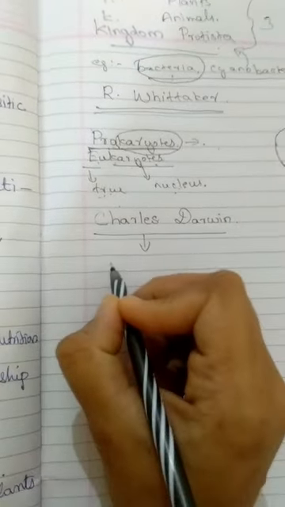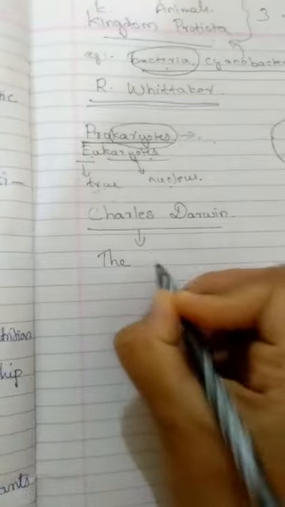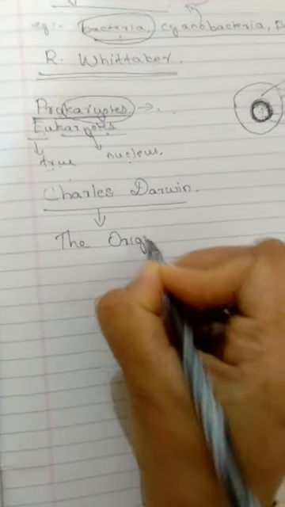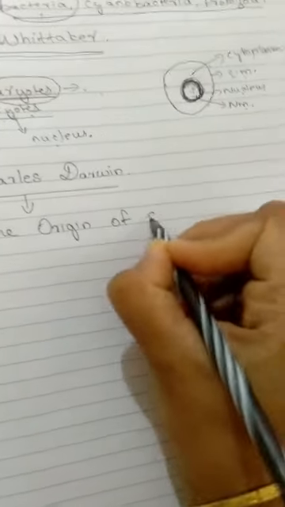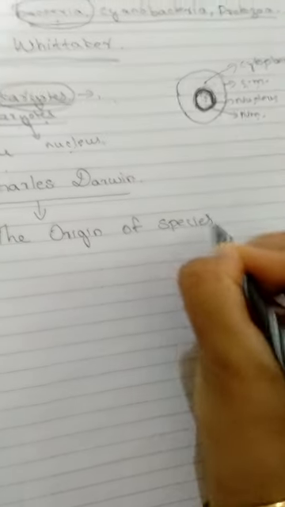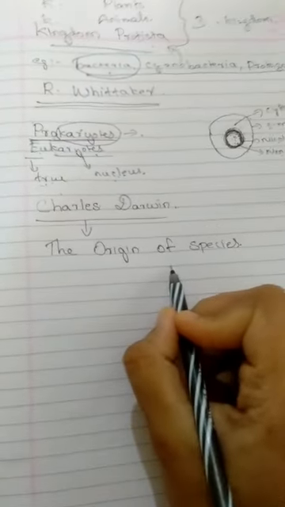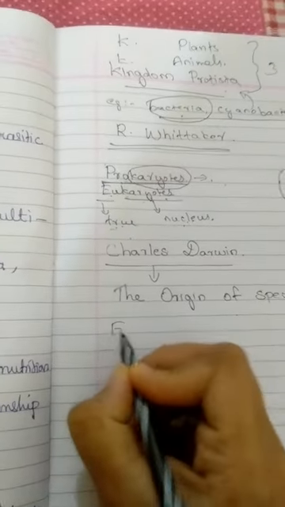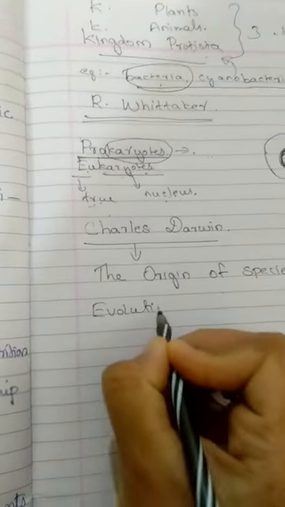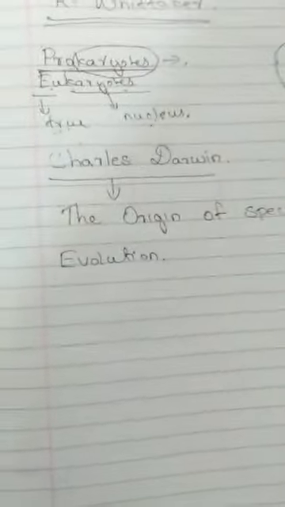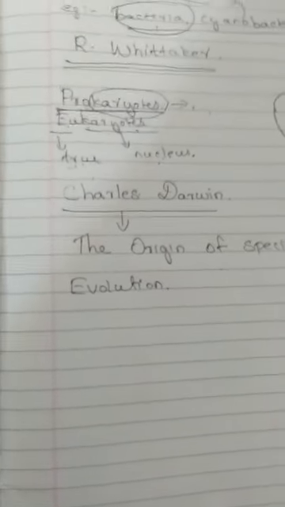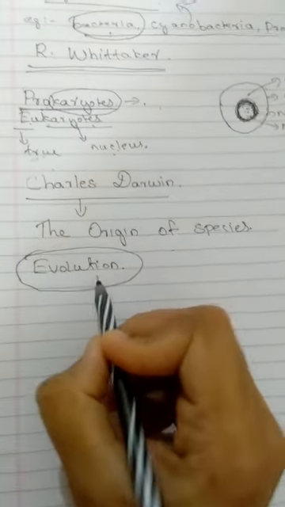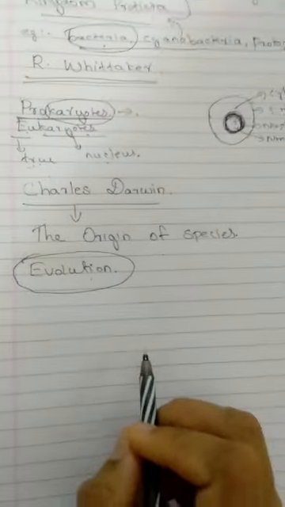Charles Darwin's famous book is The Origin of Species. In this book, he has given his contribution about evolution. So what is evolution, and why are we studying evolution under classification?